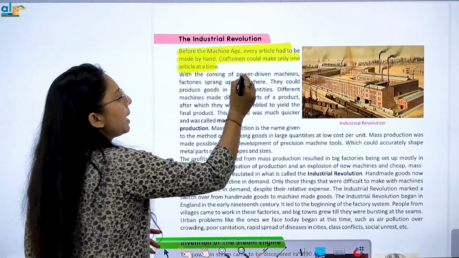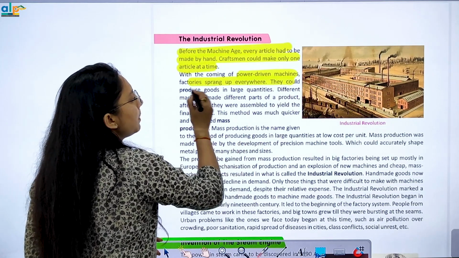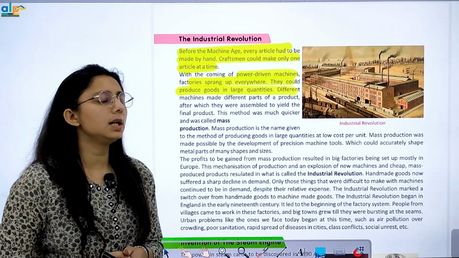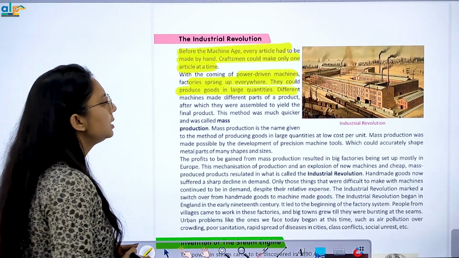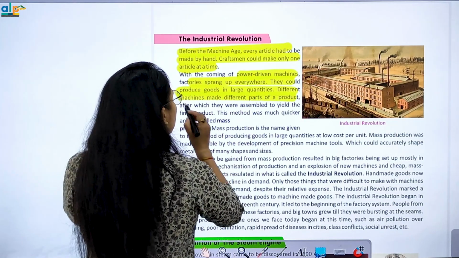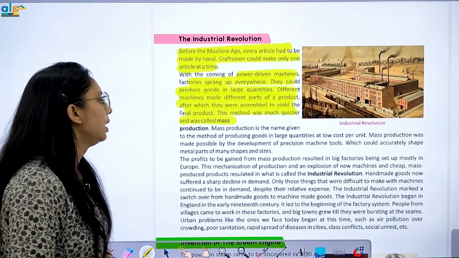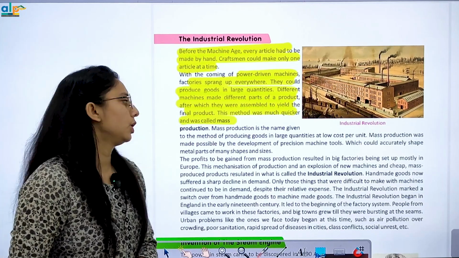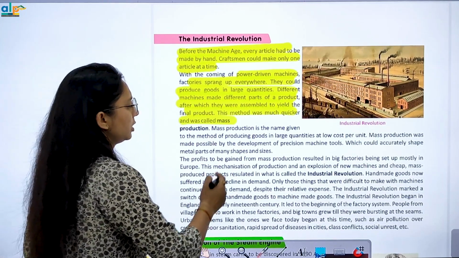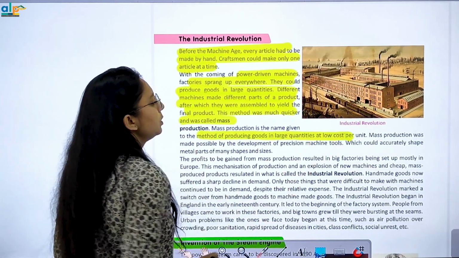With the coming of power-driven machines, factories sprang up everywhere and they could produce goods in large quantities. Different parts of the products were made, after which they were assembled to yield the final product. This method was much quicker and was called mass production: the method of producing goods in large quantities.